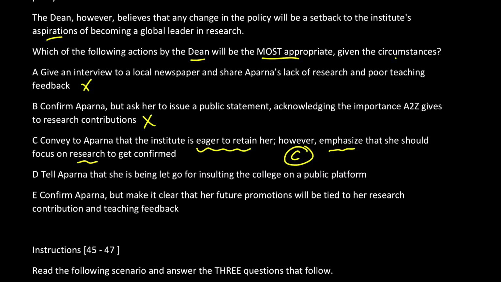Tell Aparna that she's been let go for insulting the college. Not the correct one, because the first problem solution is not met here, and that is a bad image in the society. And confirm Aparna, second solution is not met here because that will be a bad standard set for the new fresh recruits. Okay, for future promotion and all that doesn't make sense. So C is the answer for this.